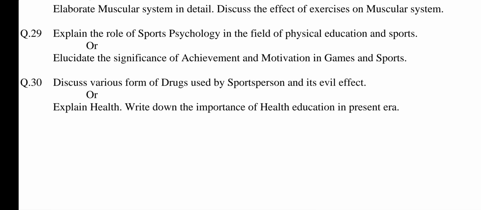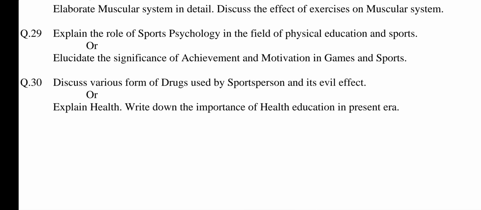The answer may be: the significance of achievement and motivation are as under. Number 1, healthy environment. 2, methodology. 3, competitions. 4, knowledge of progress. 5, praise or blame. 6, rewards. Explain all these points in 2 to 3 lines.